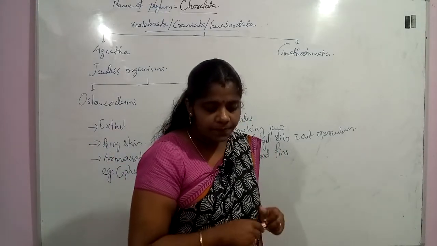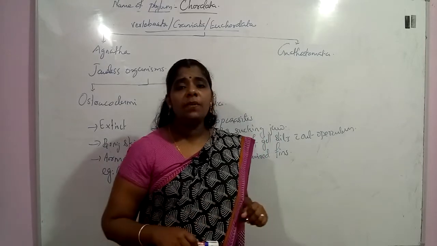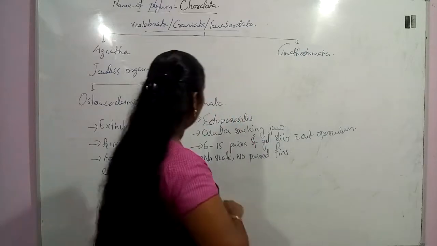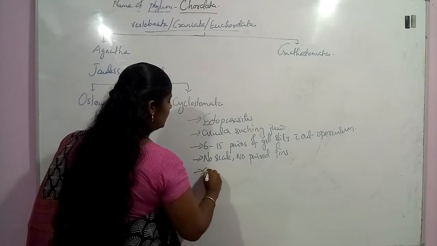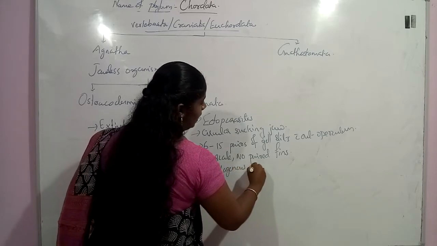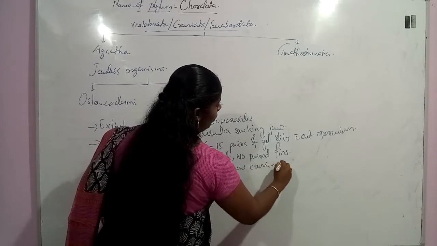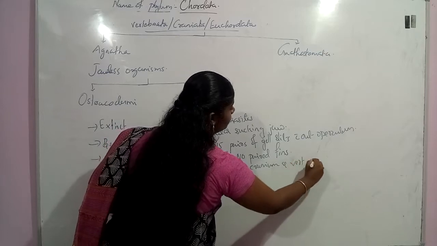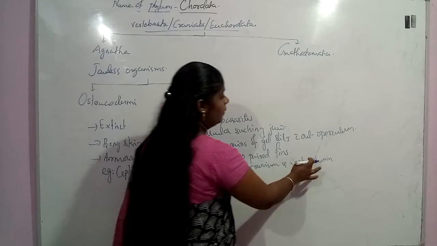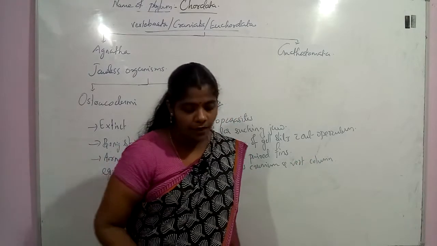And we can see the cranium and vertebral column it is made with a cartilage. Cranium, vertebral column എന്തുകൊണ്ട് ഉണ്ടാക്കിയേക്കുന്നതാണ്? Cartilaginous cranium and vertebral column is present in this group of organism.